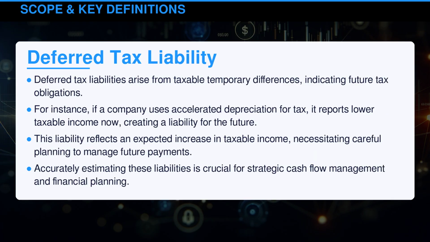Deferred tax liabilities arise from taxable temporary differences, indicating future tax obligations. For instance, if a company uses accelerated depreciation for tax, it reports lower taxable income now, creating a liability for the future. This liability reflects an expected increase in taxable income, necessitating careful planning to manage future payments. Accurately estimating these liabilities is crucial for strategic cash flow management and financial planning.